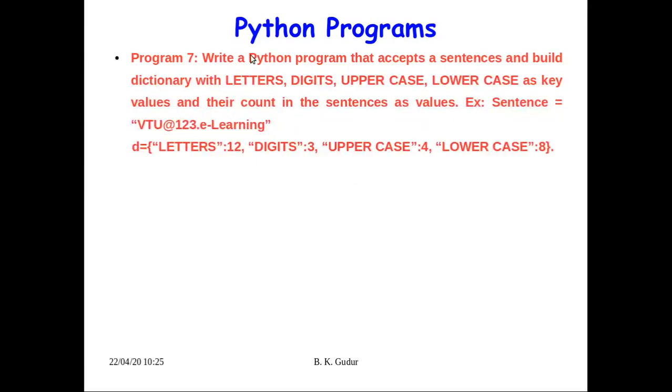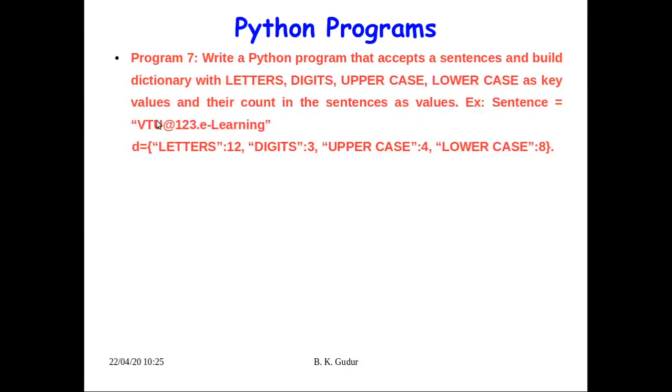The program here: write a Python program that accepts a sentence and builds a dictionary with letters, digits, uppercase, lowercase as keys, and their counts in the sentence as values.